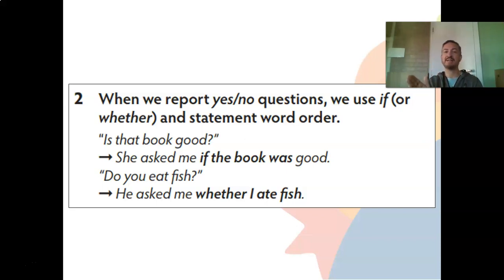But don't forget, if the verb is in the present, the reported verb goes to the past. So is becomes was. So she asked me if the book was good. Do you eat fish? He asked me if or whether I ate fish. So the verb goes to the past.